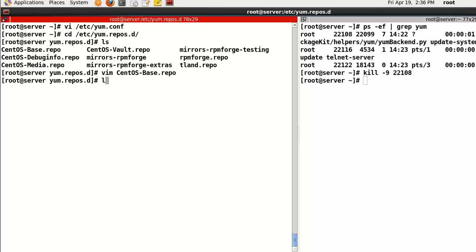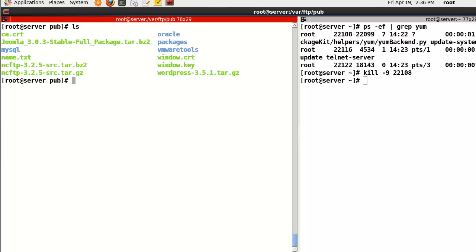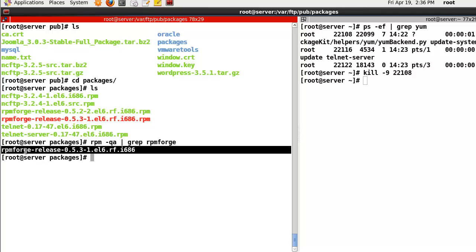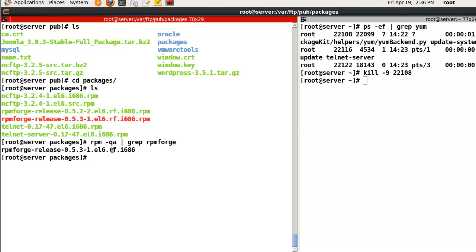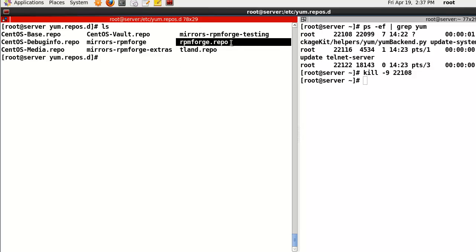Okay, so now I recommend you, here packages. Let's check RPMForge. In my case, I already have this one. If you install this kind of package, then in yum.repos.d you can find this RPMForge file.